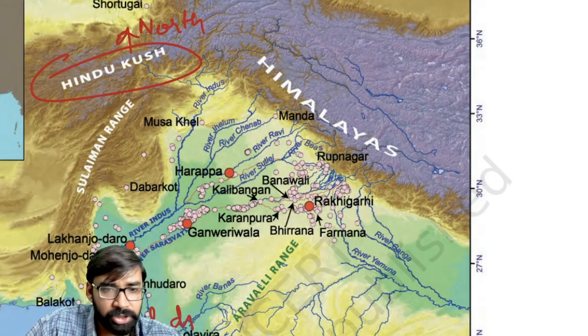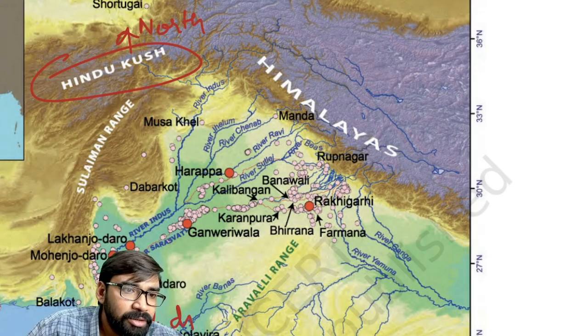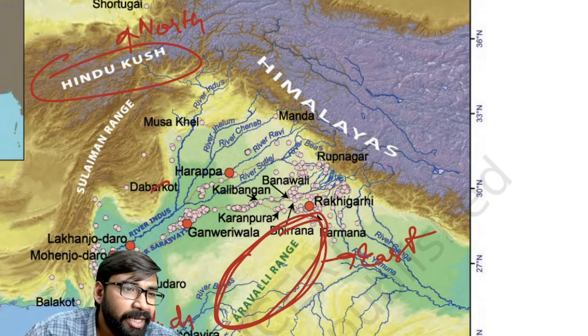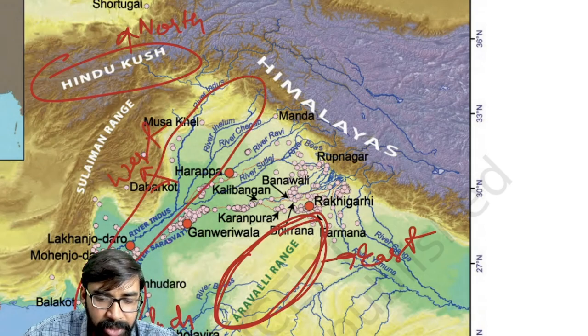Rann of Kutch. In the east, Aravali ranges. Clear? So in the east, this whole region, as you can see here, Aravali ranges. In the west, if you see this west region, here Indus and its plains. In the west, Indus and its plains.